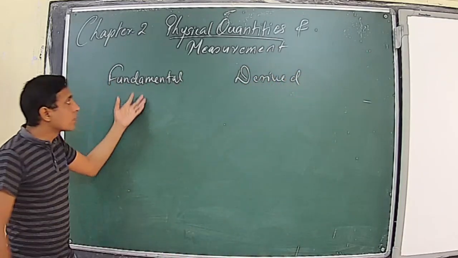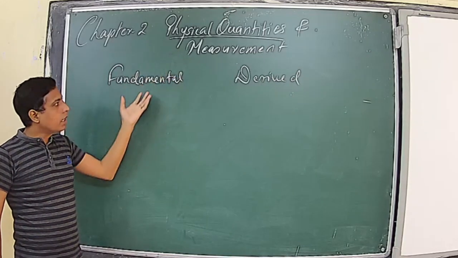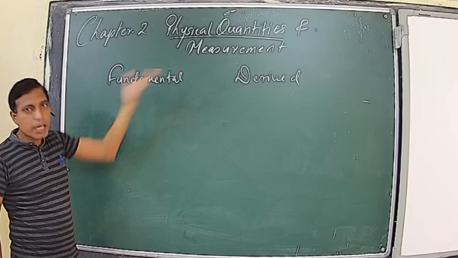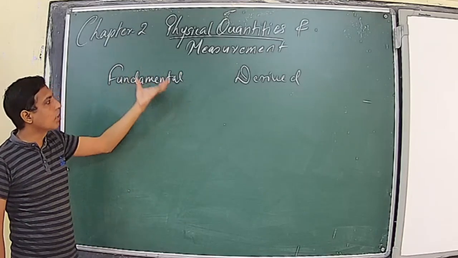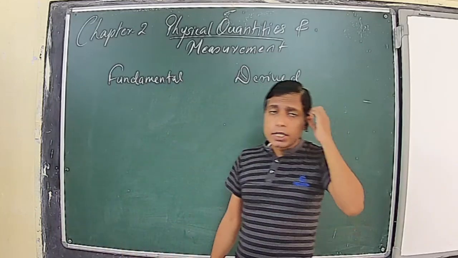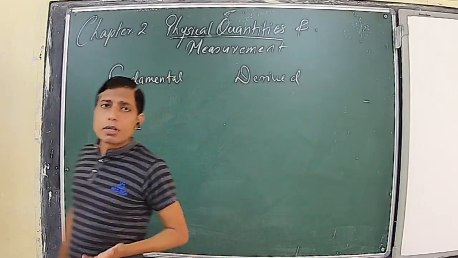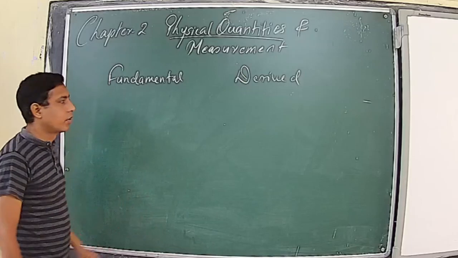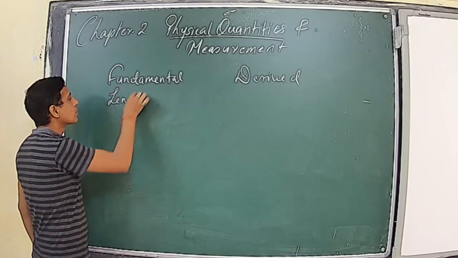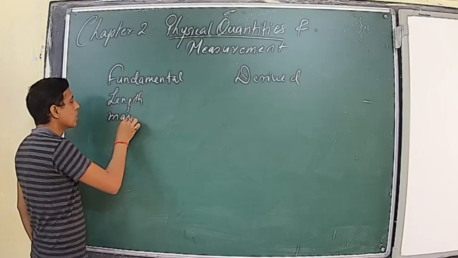Those quantities which cannot be represented by using any other quantities or in terms of any other quantities, they are unique, their identity is unique, they are called what? Fundamental. Fundamental means only unique. So those physical quantities which cannot be represented in terms of other quantities are called fundamental quantities. Basically we have 7 fundamental quantities: length, mass, time,